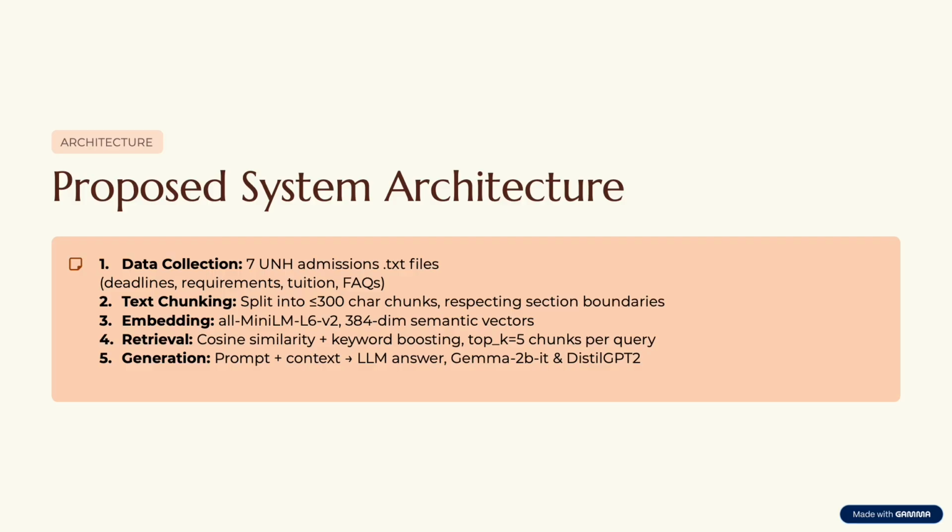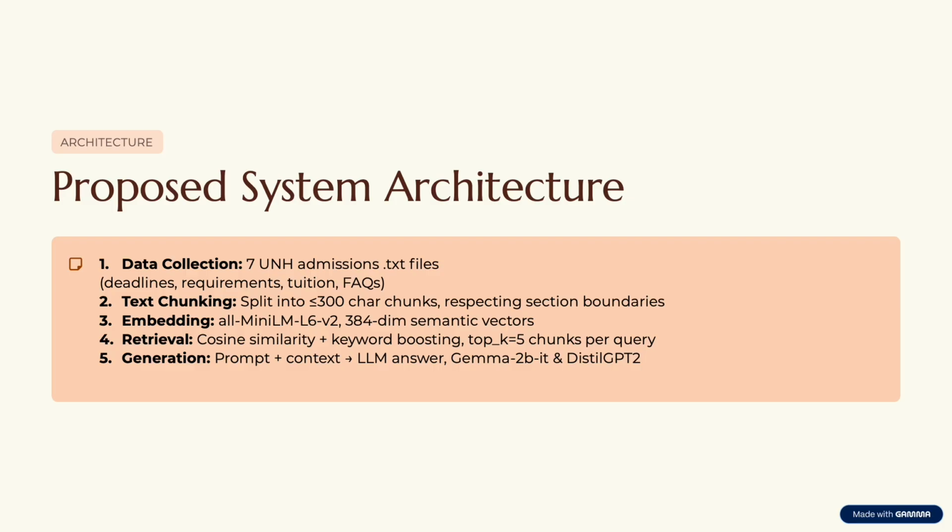Now let's look at how the system actually works. First, I collected 7 admission documents and converted them into text files. Then I performed text chunking, where each document is split into smaller chunks of about 300 characters.